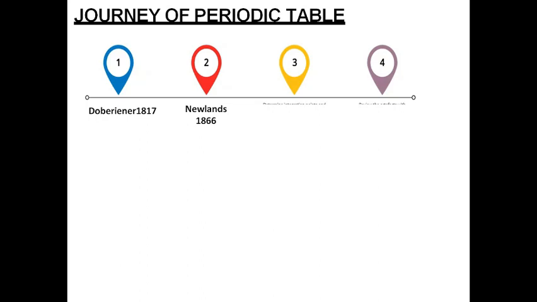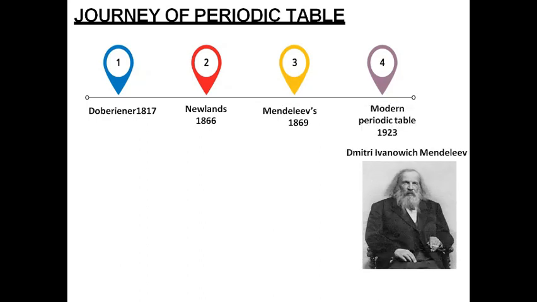Children, the main credit of classifying elements goes to Dmitry Ivanovich Mendeleev, a Russian chemist. This is shown in the picture, and he is actually known as the father of periodic classification. He gave his classification in 1869.